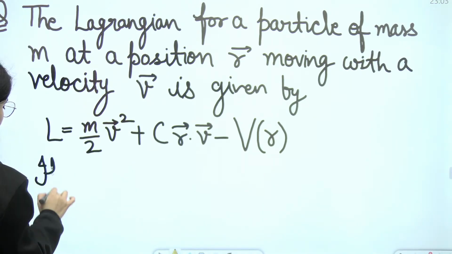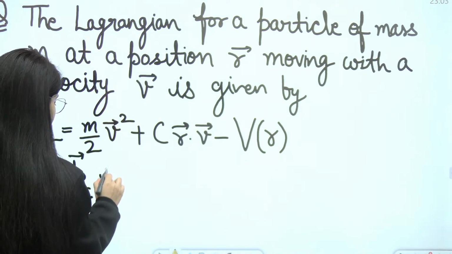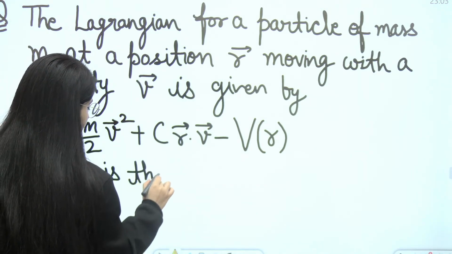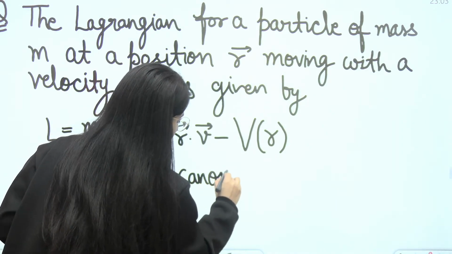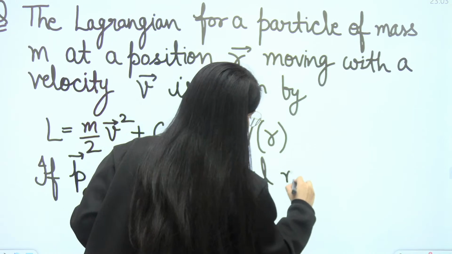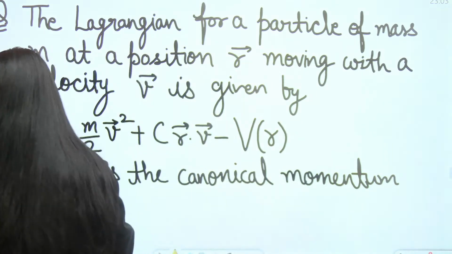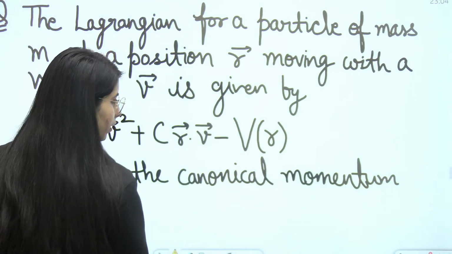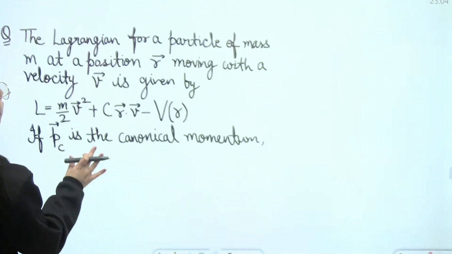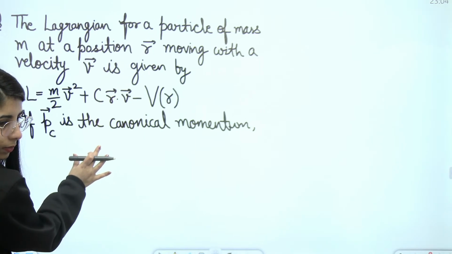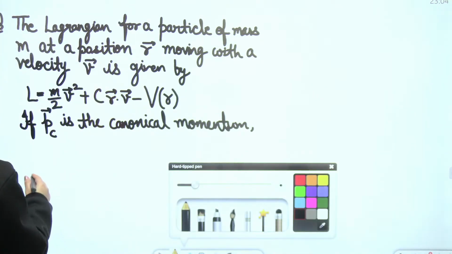If P_c is the canonical momentum, then its Hamiltonian is given by, so you need to find the Hamiltonian. This is the question statement, then you need to find the Hamiltonian. Clear? Options are